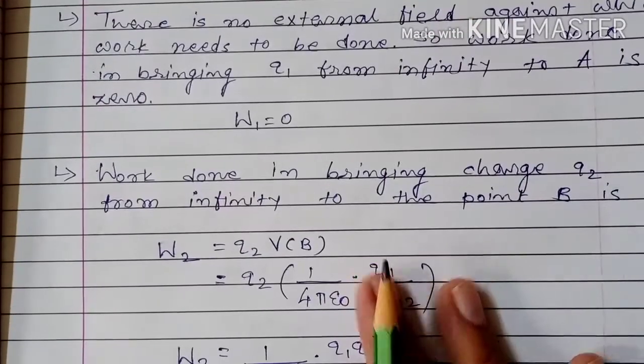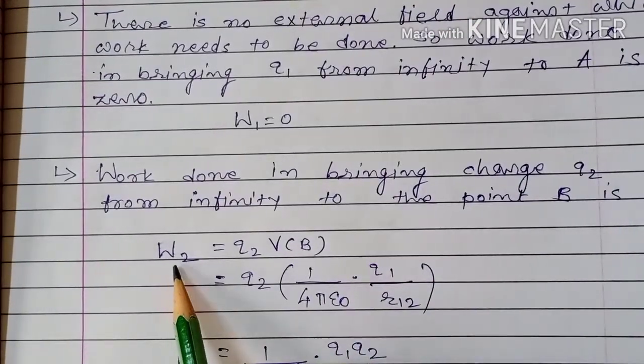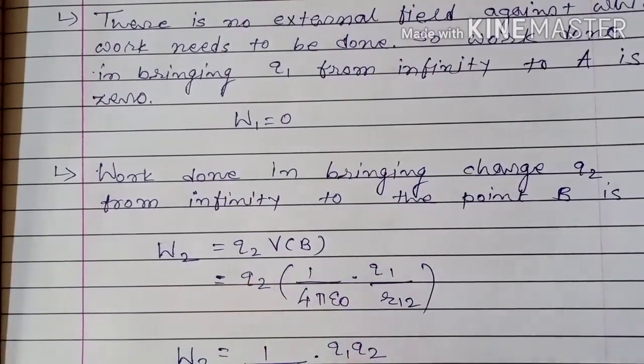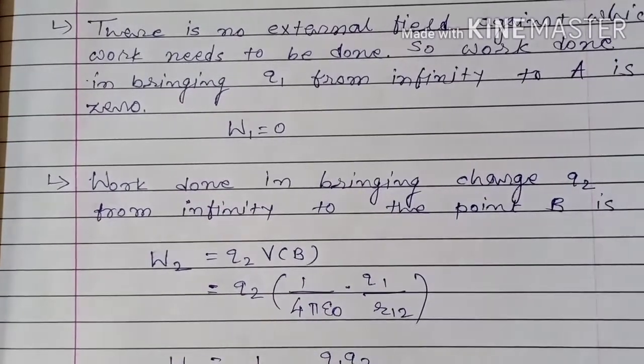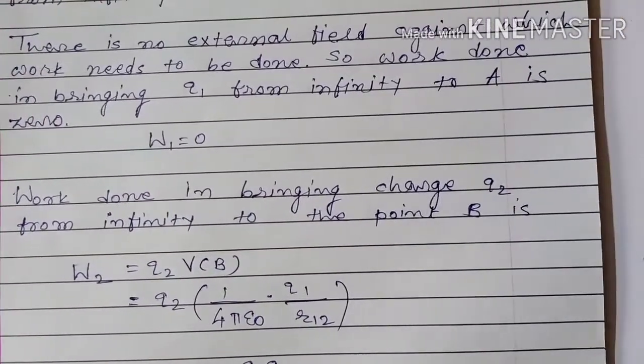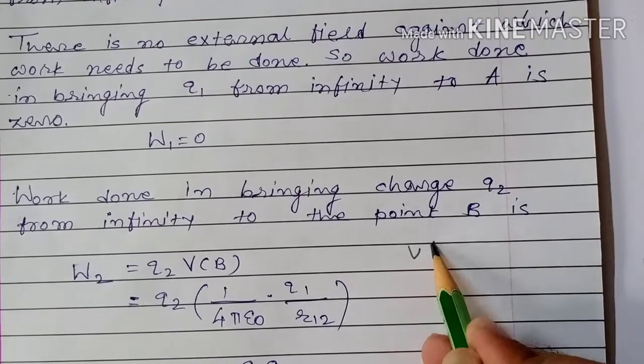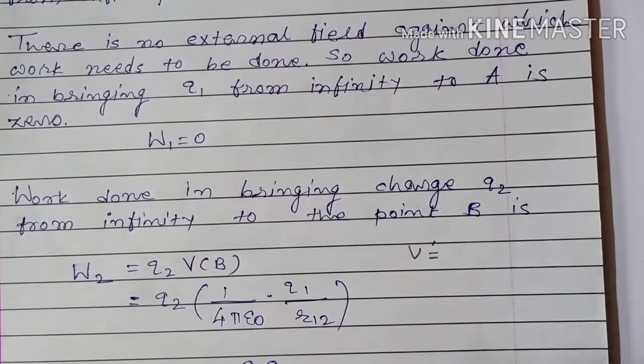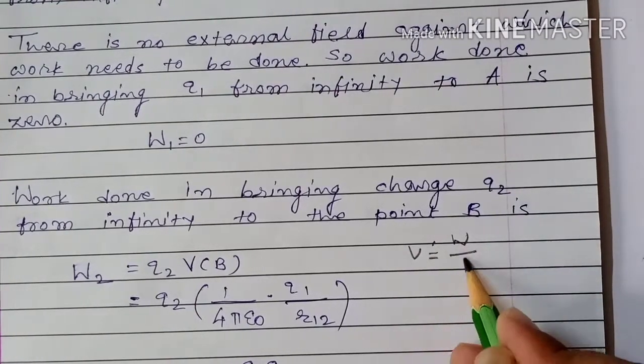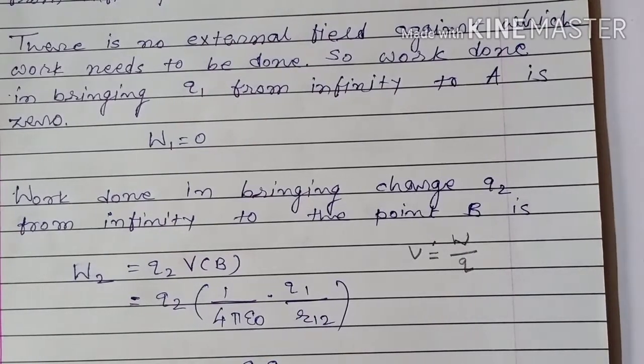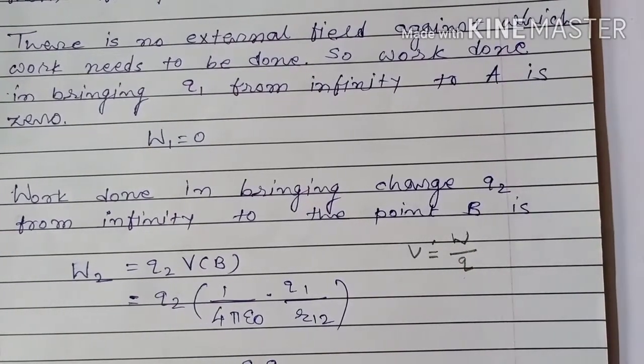So that work done is given by W2 is equal to Q2 into VB. According to the definition of potential, potential at any point is given by V is equal to work done upon charge. So W is equal to Q into V.